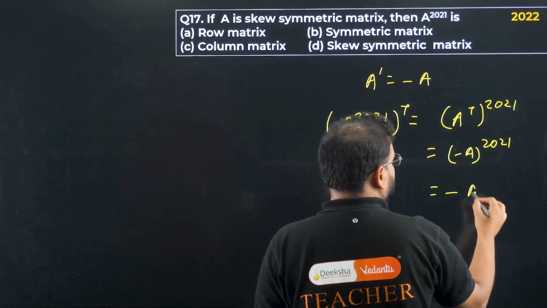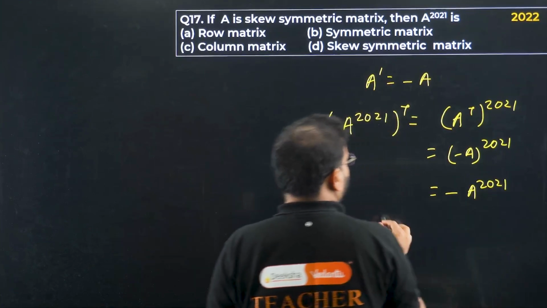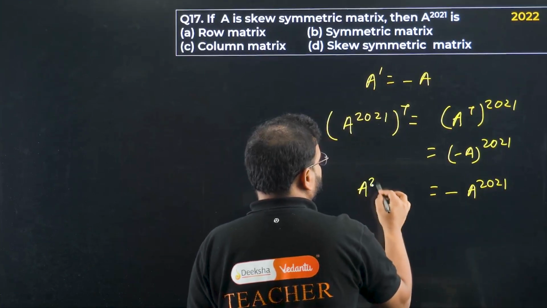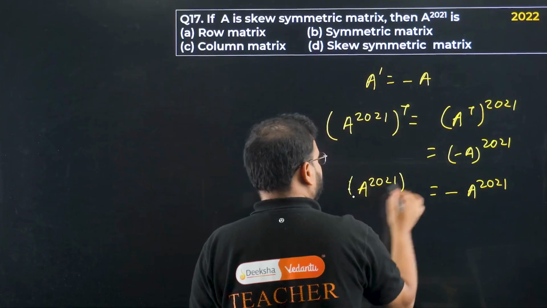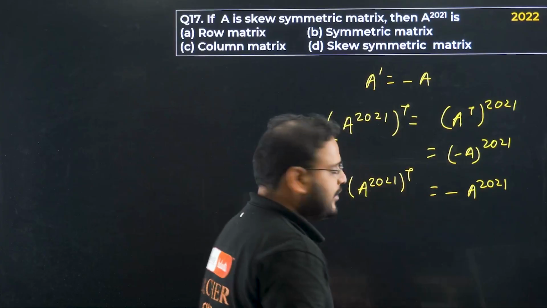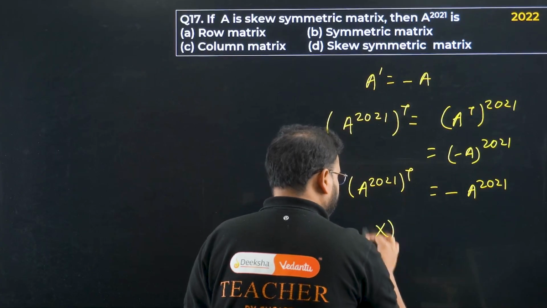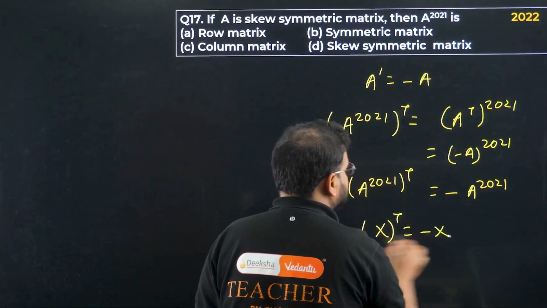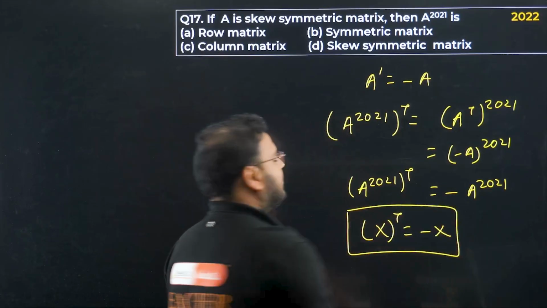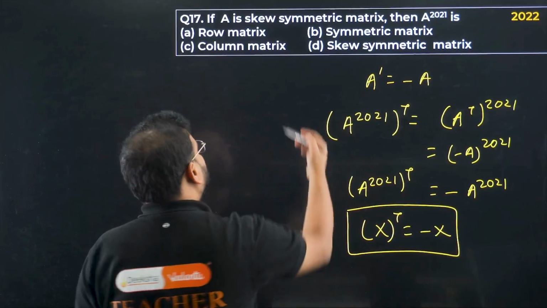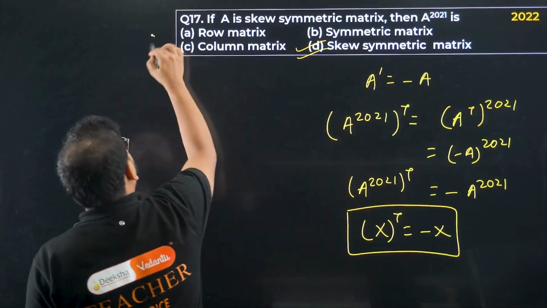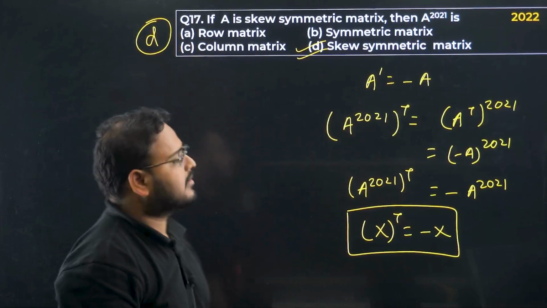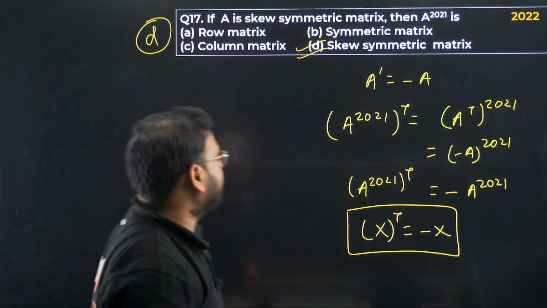Minus will come out. A power 2021. Basically you are getting A2021 transpose as this. So if you take this as a matrix X, you're getting X transpose as minus X. Make your final answer. What is the answer? Of course, option D. Skew symmetric matrix, a PYQ from 2022 paper.